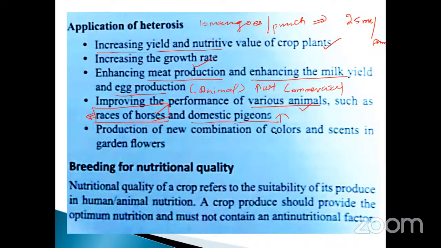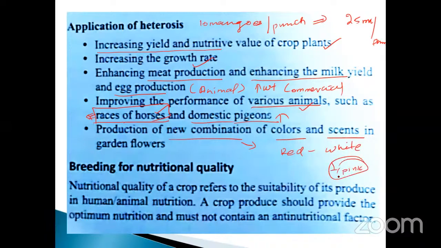And production of new combinations of colors and scents in garden flowers. Production of new combinations means a new variety. Colors and scents, take an example: red and white, what will you get? Pink.